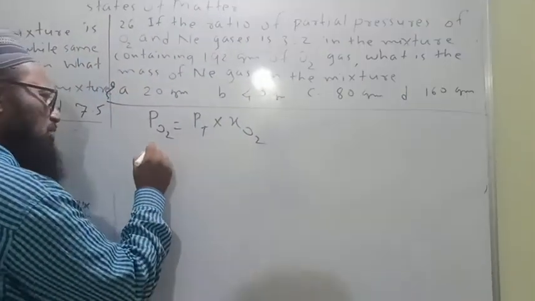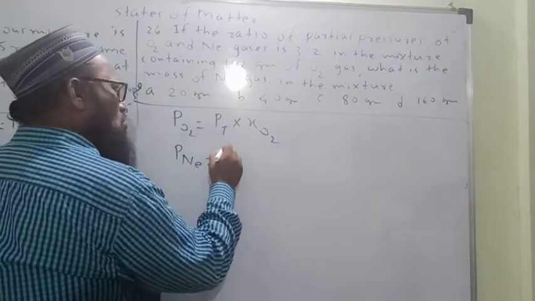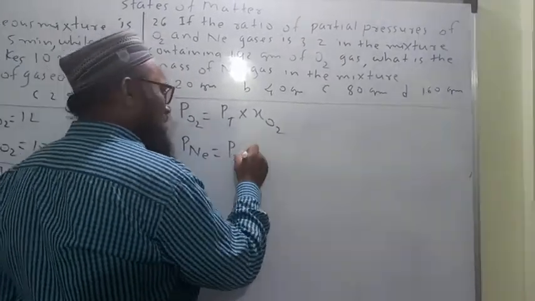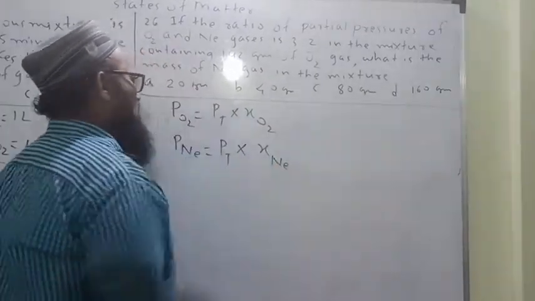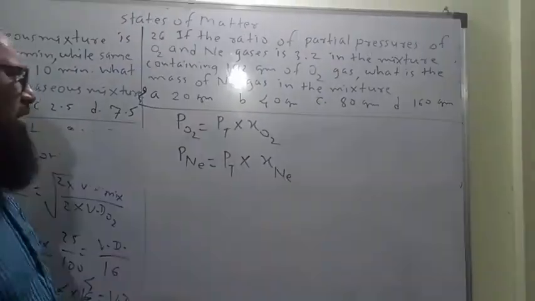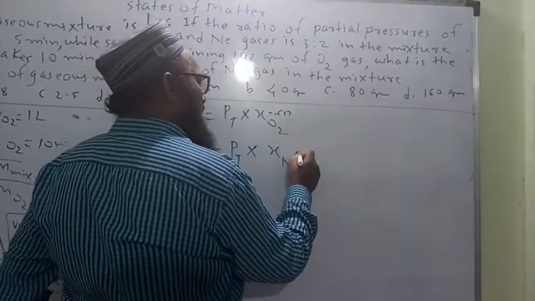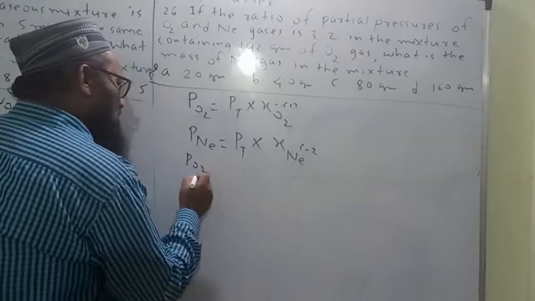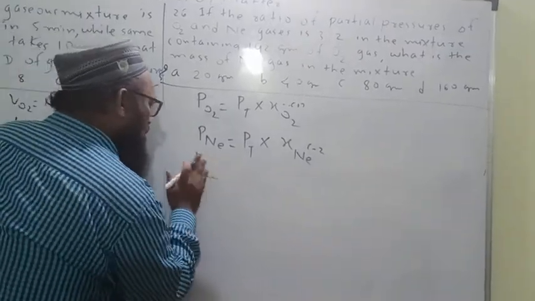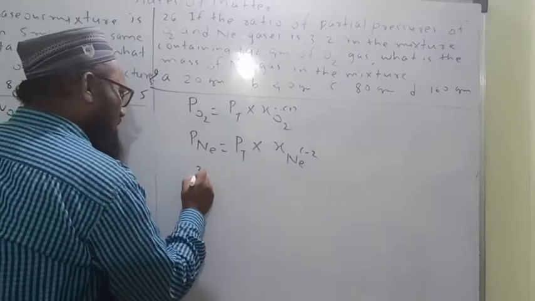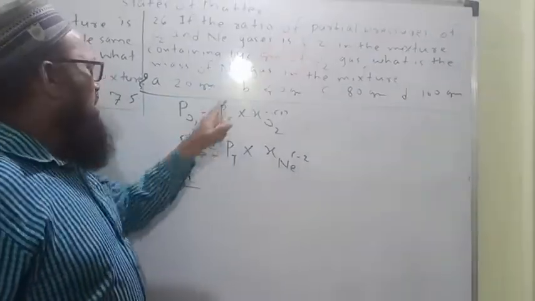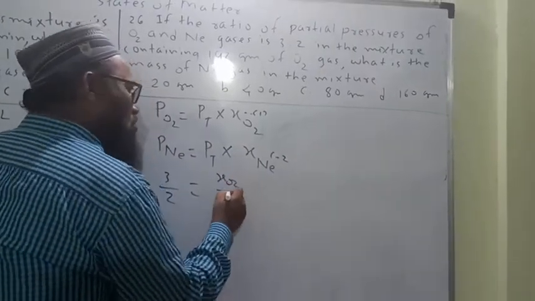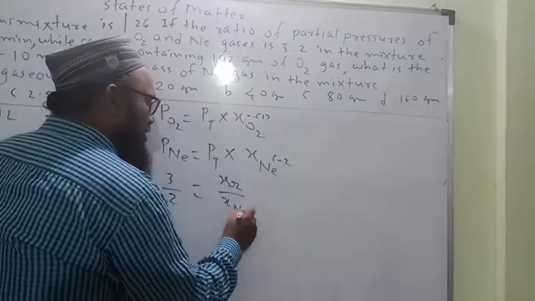Again, partial pressure of neon is equal to total pressure of the gaseous mixture into mole fraction of neon. Let us divide equation 1 by equation 2. PT, the total pressure, gets cancelled. Partial pressure of O2 upon partial pressure of neon, 3 by 2, is equal to mole fraction of O2 upon mole fraction of neon.